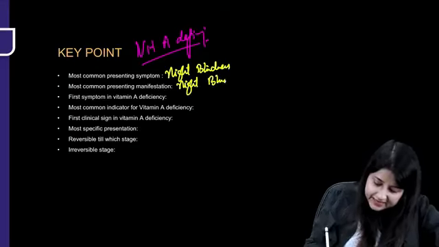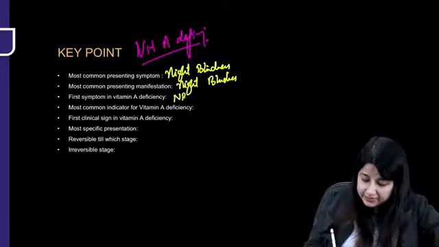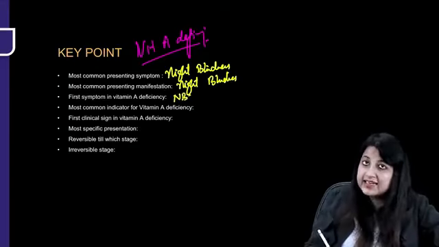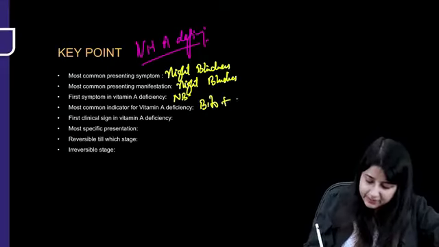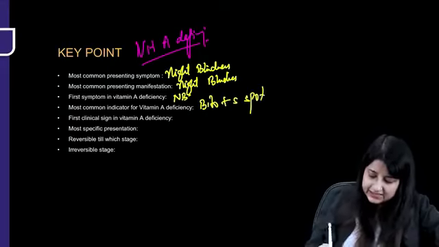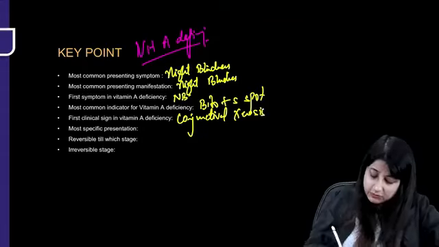Again, this is night blindness. What is the first symptom? This is also night blindness. Most common indicator for vitamin A deficiency is Bitot spot. First clinical sign is something that the doctor notes, that is conjunctival xerosis. Most specific is what? Bitot spot.